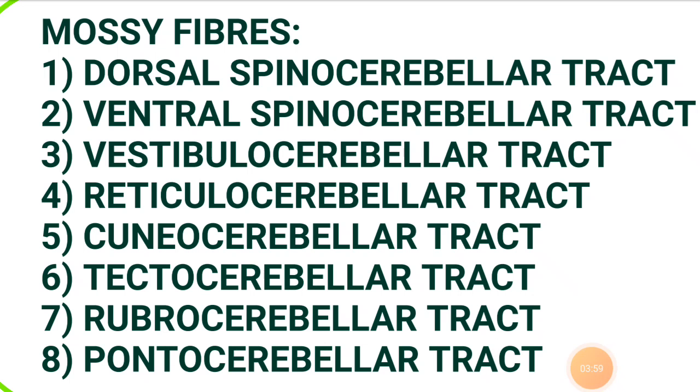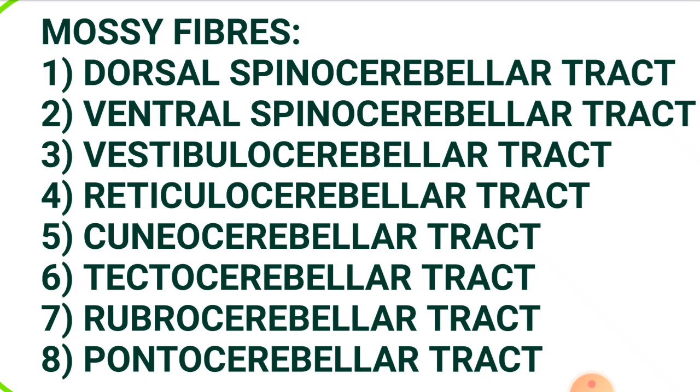So the mossy fibers include all the other afferents entering the cerebellum other than the olivocerebellar tract. So the mossy fibers include dorsal and ventral spinocerebellar tracts, vestibulocerebellar tract, reticulocerebellar tract, cuneocerebellar tract, tectocerebellar tract, rubrocerebellar tract, and pontocerebellar tract.